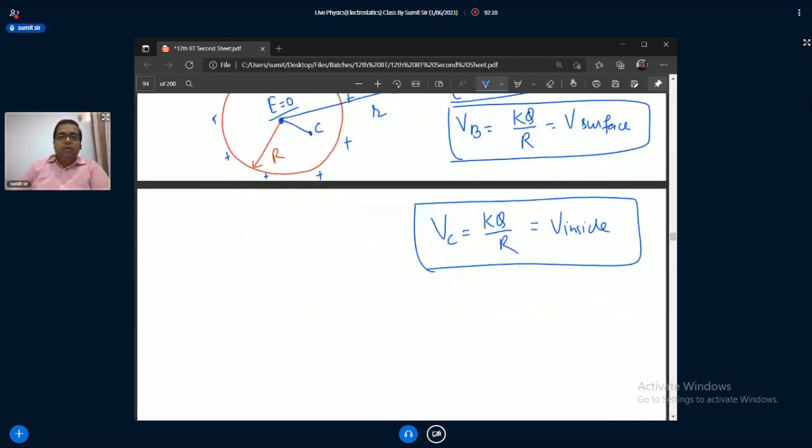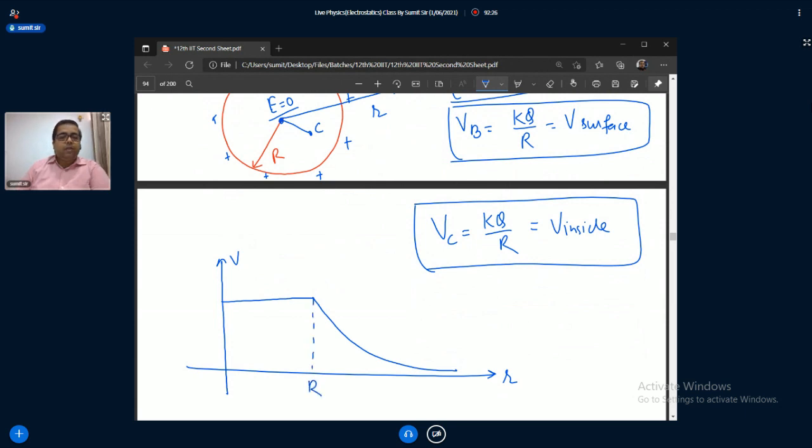And if you plot the graph of potential with respect to position, the graph is just like this. This is R, this is KQ by R. Outside, potential V is inversely proportional to R. Inside, V is constant.